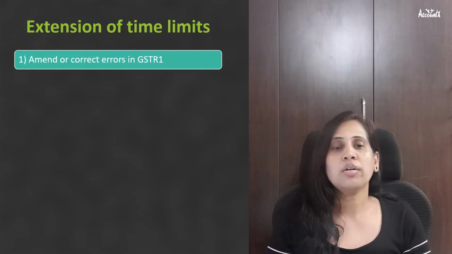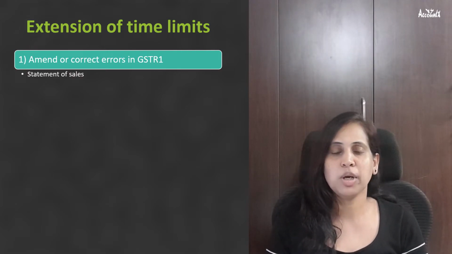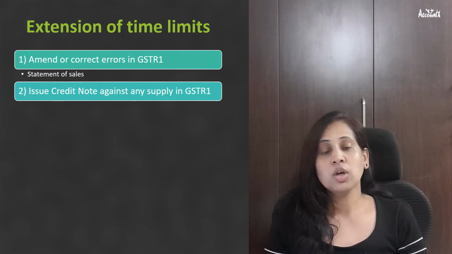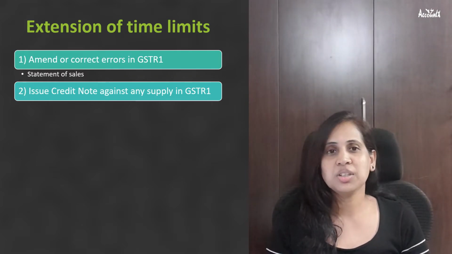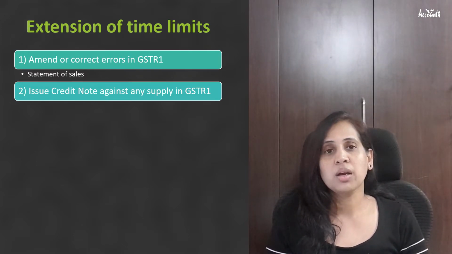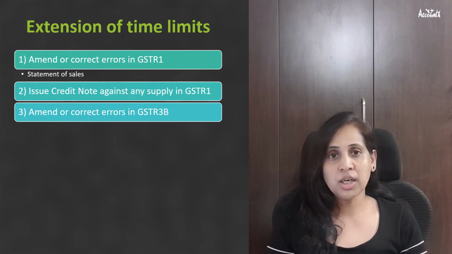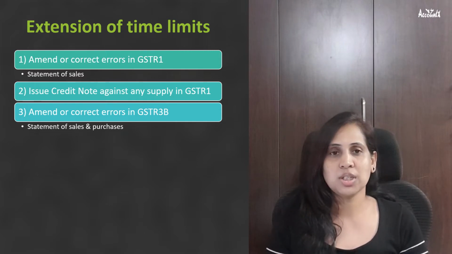First change is time limits have been extended for the following. First, to amend or rectify errors in GSTR1. GSTR1 is a statement of sales. Second, to issue credit note against any supply in GSTR1. Usually, credit notes are issued for recording transactions like sales, return, etc. Third, amendment or rectification of error in GSTR3B. GSTR3B is a statement of sales and purchases.